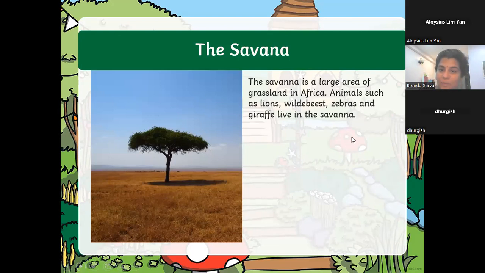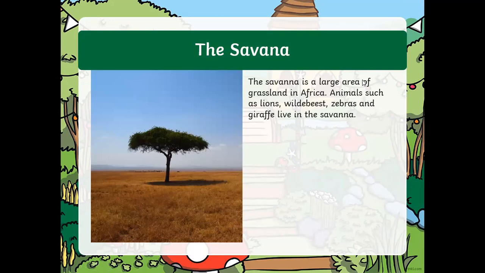Okay. Now, the third habitat, the savanna. The lions, the zebras, the giraffes all live here. It looks something like Africa, the large land area, the grassland in Africa. This savanna, can you tell me? I know you have not been there before, but do you think you know any plants from there? What tree is there?